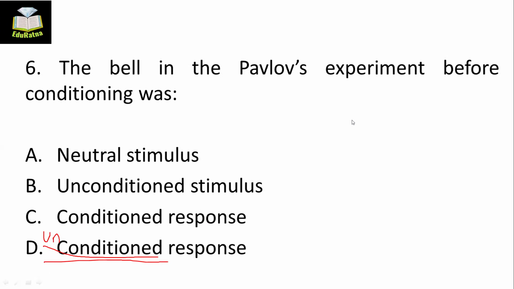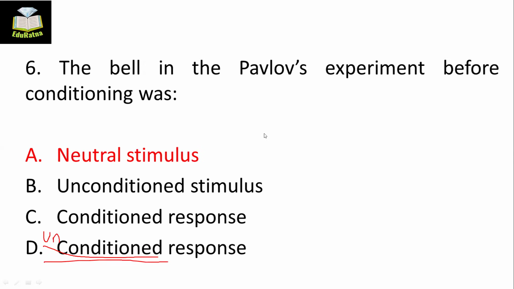Okay, again some wrong answers as well. Very good, Madhulika, Jayanti, but Shreya, check your answer again, because the bell was definitely the neutral stimulus, because the bell did not play any kind of role. First, food was given. Food was only the unconditioned stimulus. Stimulus is something that you give, and response is what you get.